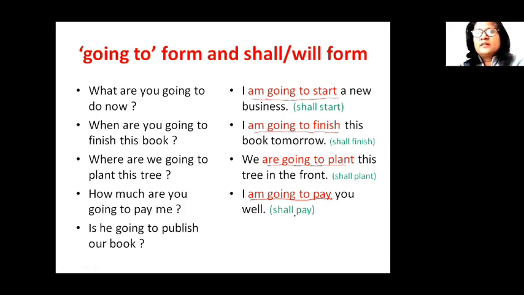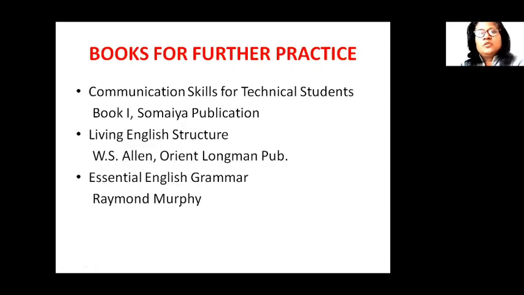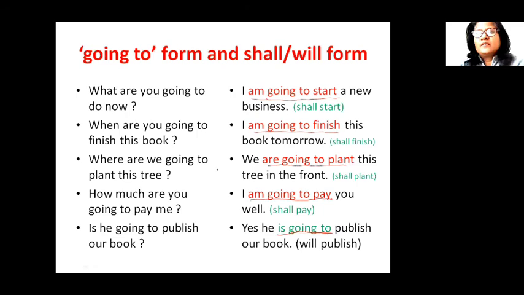It means simple future tense. Is he going to publish our book? Yes, he is going to publish our book. Or yes, he will publish our book. It means the same.